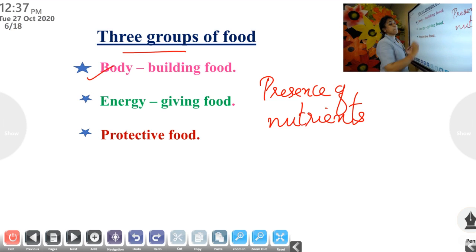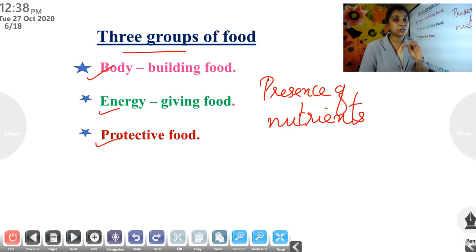They are, first one, bodybuilding food, energy giving food and protective food. These classifications or groups are based on the presence of nutrients. You learned about the types of nutrients.